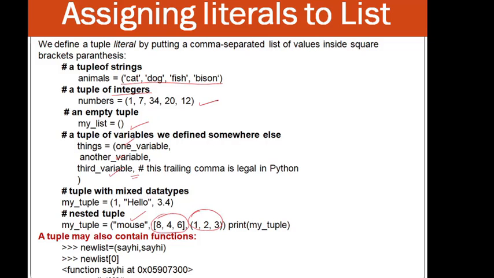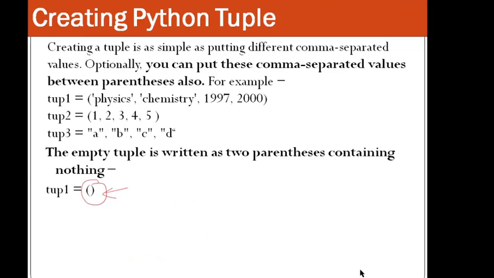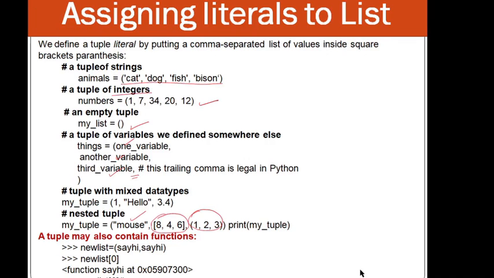So in this way you are writing the nested tuple. Here you can see that we have a string, a list, and a tuple.